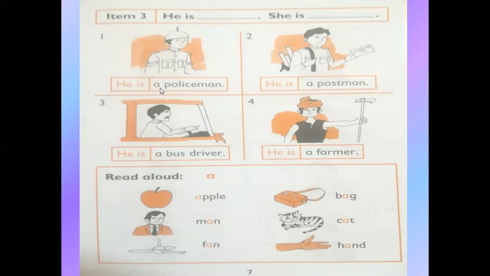He is a postman. Number 3. He is a bus driver. Number 4. He is a farmer. Okay.